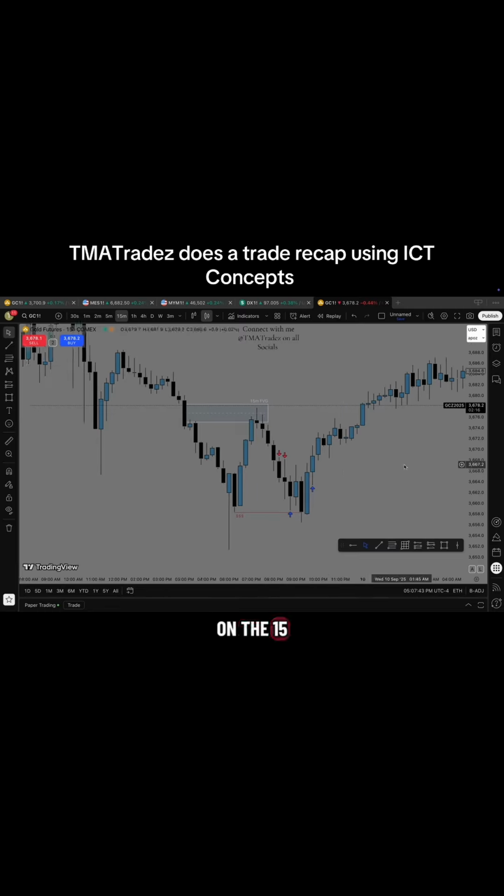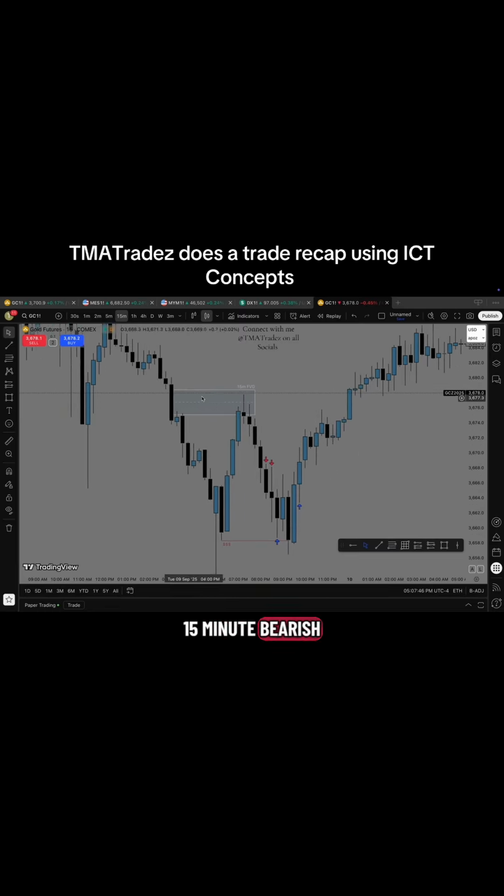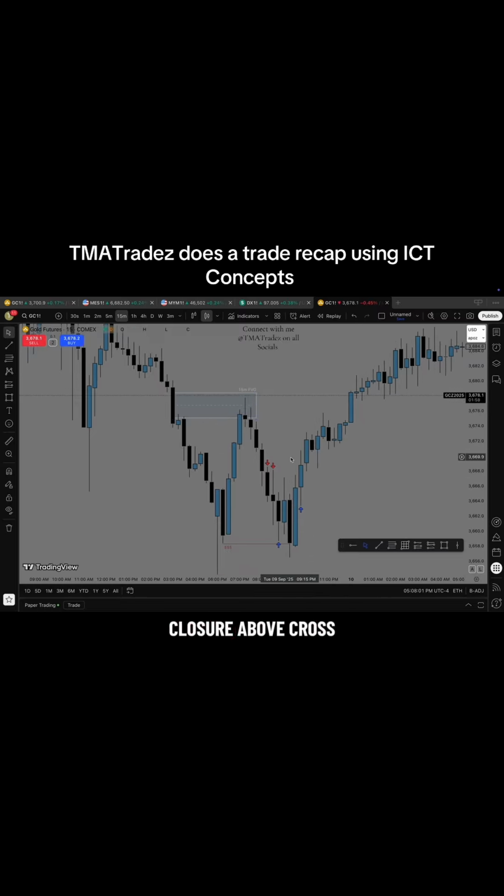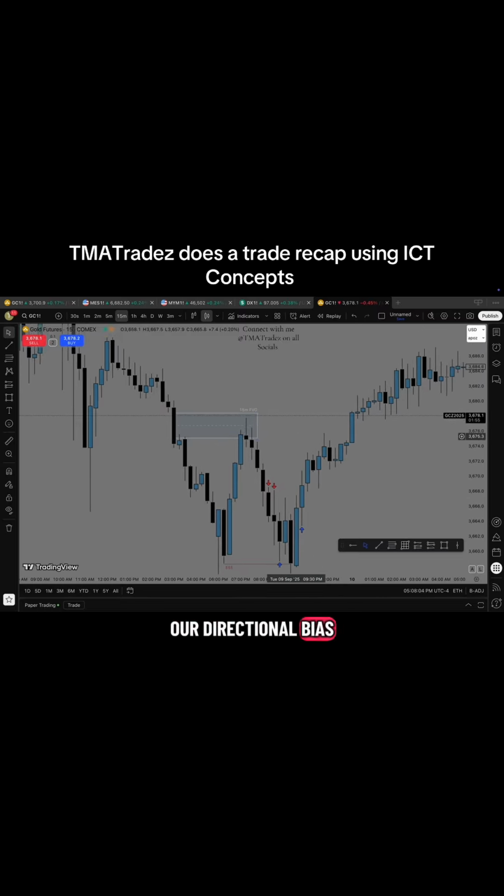So starting off on the 15-minute time frame, we had a 15-minute bearish fair value gap, and as long as we're staying below consequent encroachment of this fair value gap, price is indicating that we're going to be selling. We can have all the wicks in the world, but as long as we don't have a body closure above consequent encroachment, our directional bias is most likely to happen.